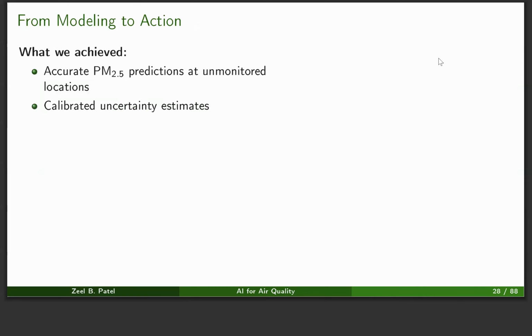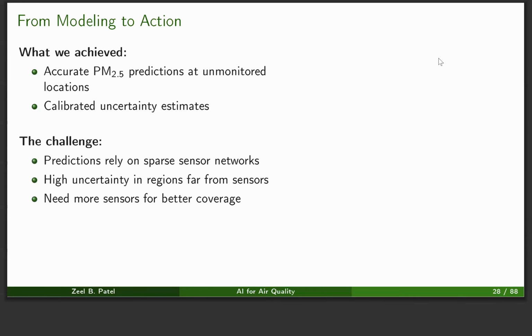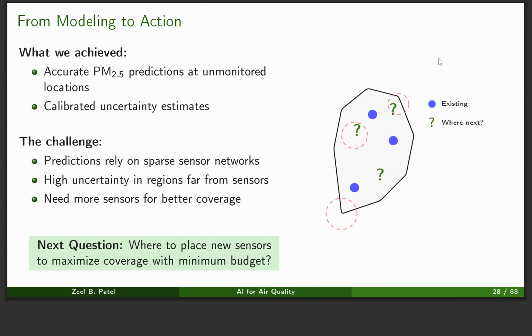Now, what we have achieved thus far is accurate PM 2.5 predictions at unmonitored locations along with calibrated uncertainty estimates. But the challenge here is that our predictions rely on sparse sensor networks, which may not be enough to allow our modeling method to perform well. We will always get high uncertainty as we go far from the sensors. So we need more sensors for better coverage.